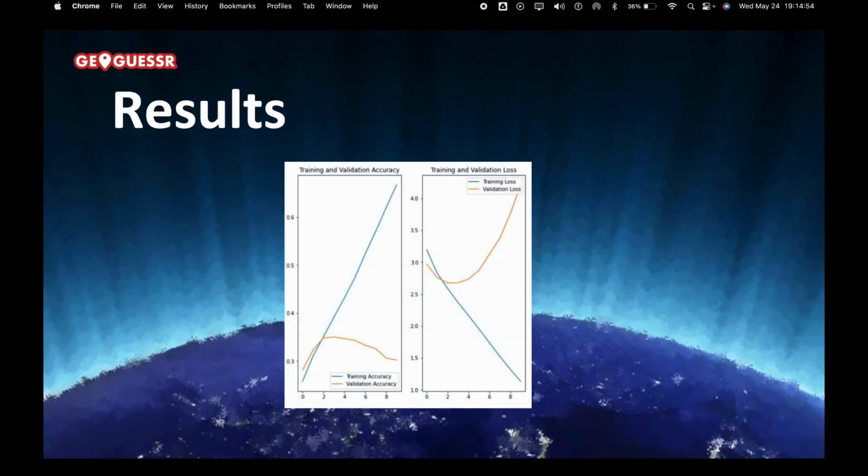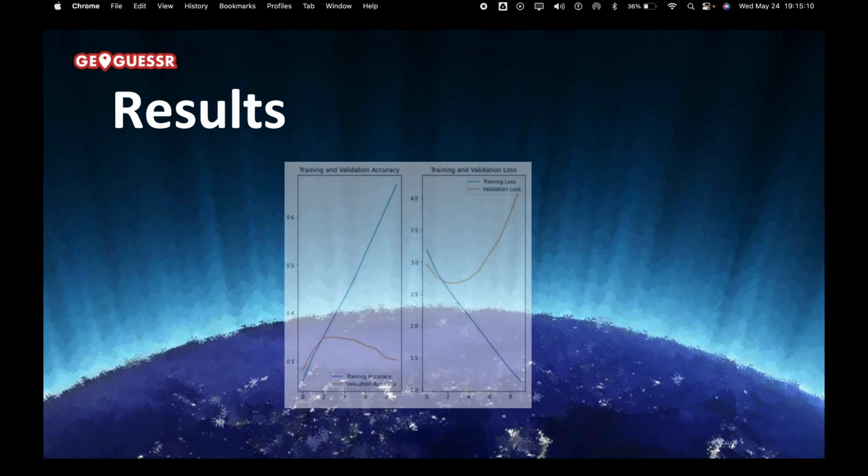A few of our results. When training with just the Kaggle dataset, we do get an accuracy of around 70%. However, when calculating with screenshots from the actual Geoguessr game, because of the UI and all the heads-up display of the game, it tends to throw off our model accuracy a tiny bit.